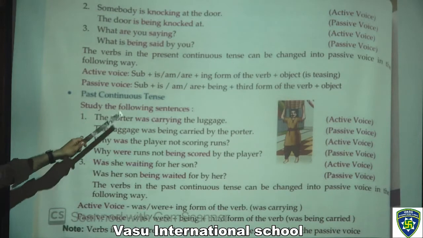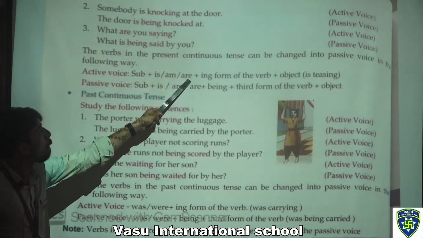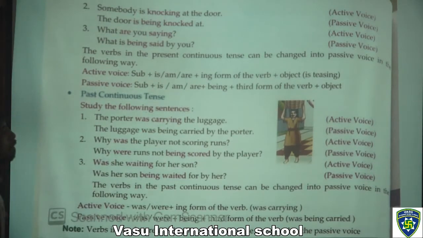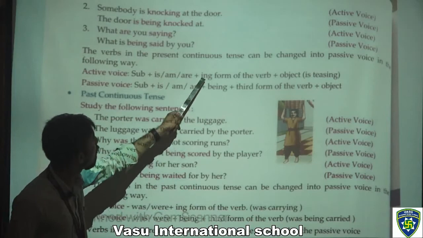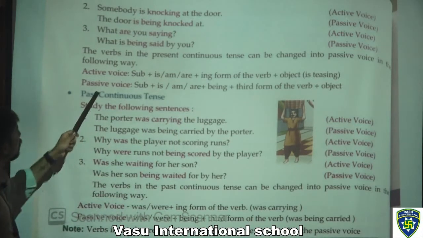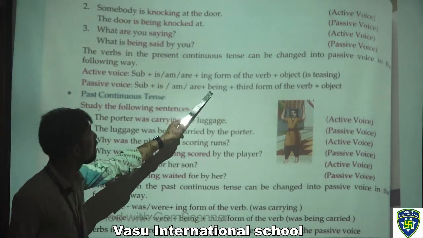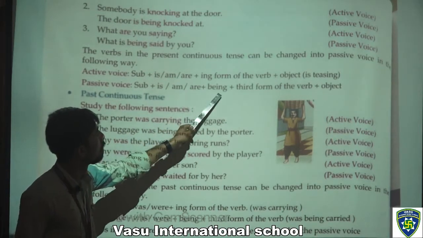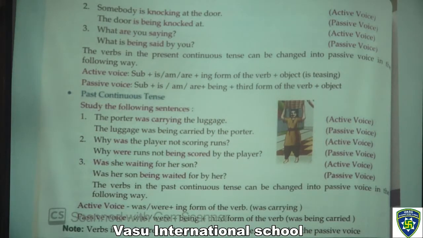So active voice: subject plus is, am, are plus ing form of the verb plus object, like is teasing. In tease we can add the ing form. Now in the passive voice, what can we write? Subject plus is, am, are plus being, B-E-I-N-G, plus third form of the verb plus object.